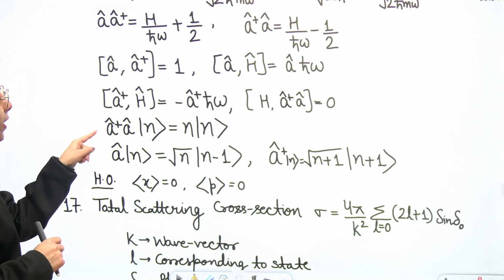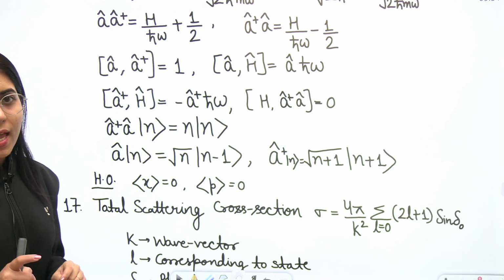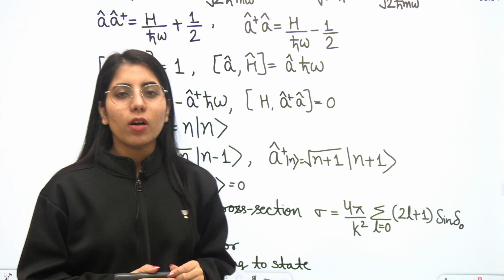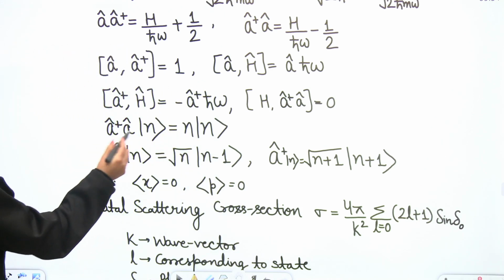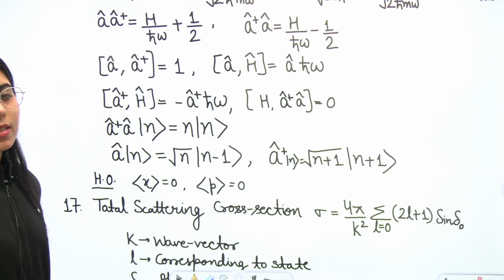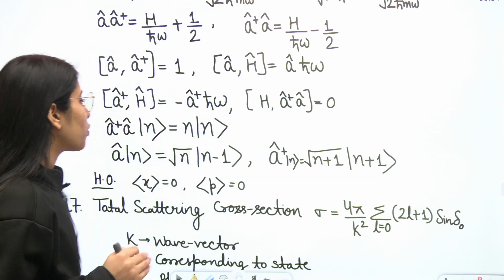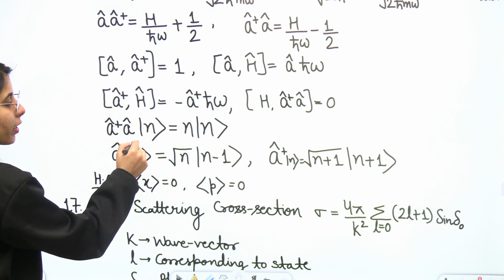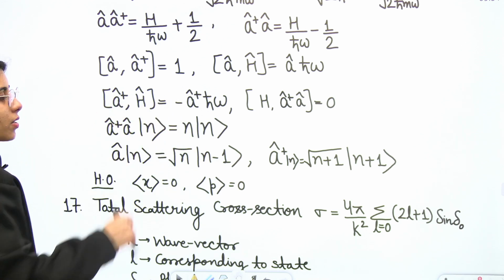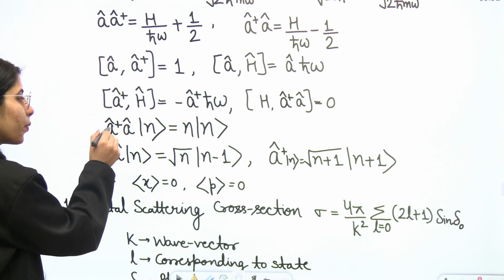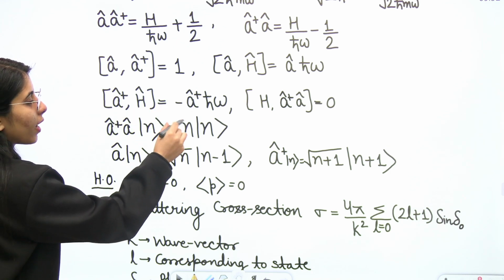Next one, the operator A dagger A is also known as the number operator or the preserving operator. Why? Because if you operate it on some state, it gives you the state back. That means it's not making any changes in that particular state. It will just give you n times the state |n>, where n is the eigenvalue. When you have operated this operator on the particular state, you got this eigenvalue.